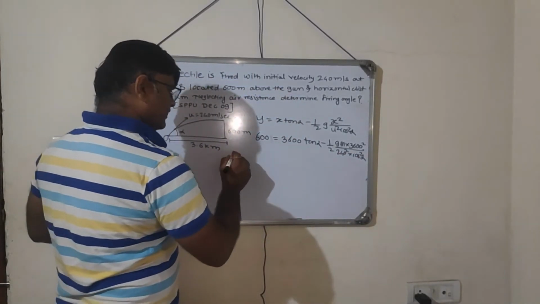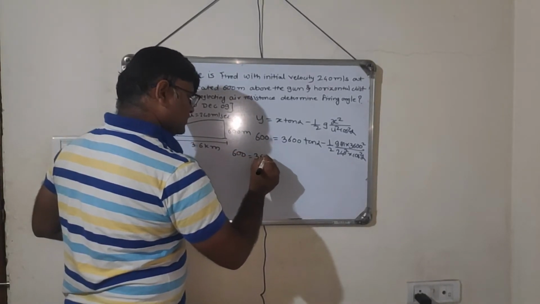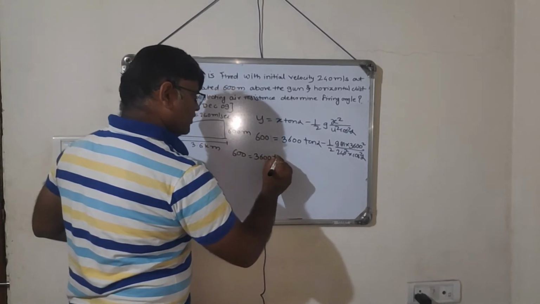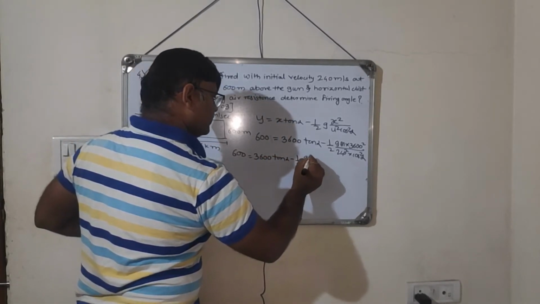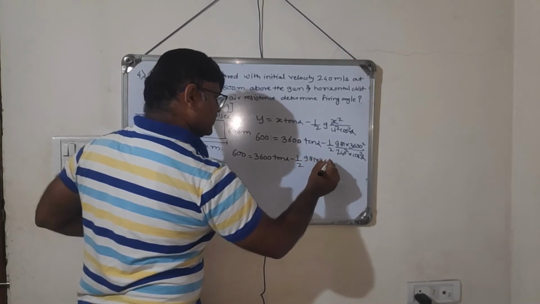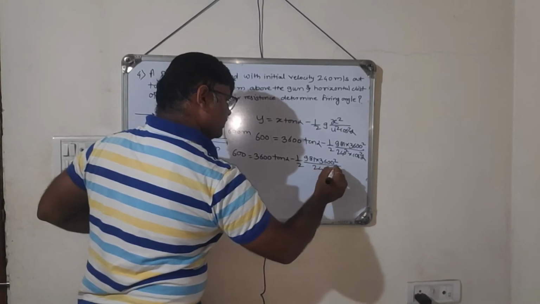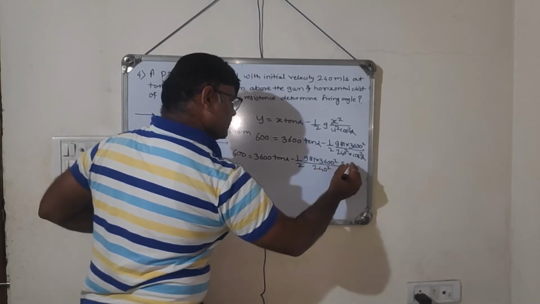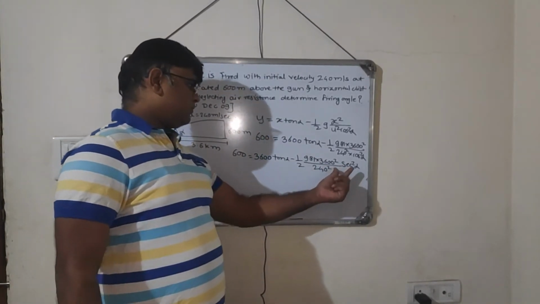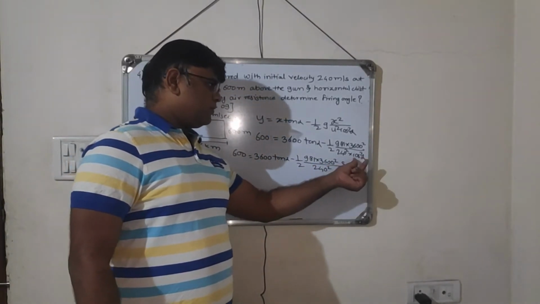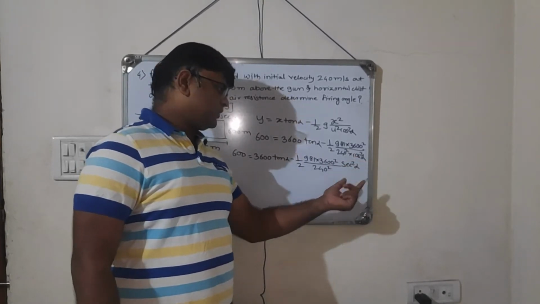So if I simplify this, it will be 600 is equal to 3600 tan alpha minus half of 9.81 into 3600 square divided by 240 square into sec square alpha. Is it? Because 1 divided by cos square alpha is your sec square alpha, inverse of the cos is your sec.